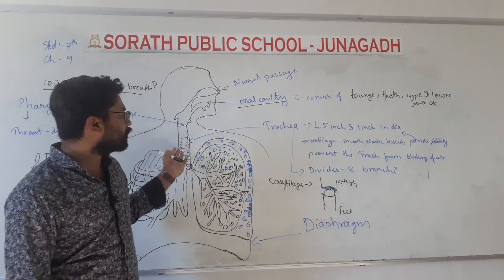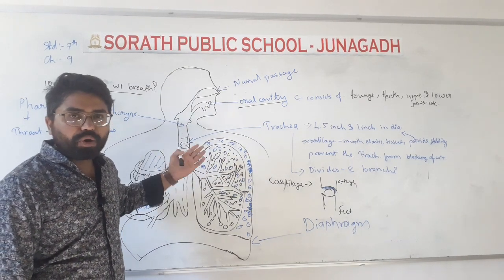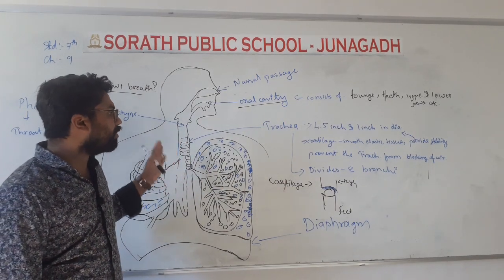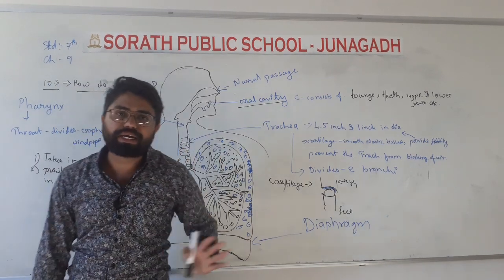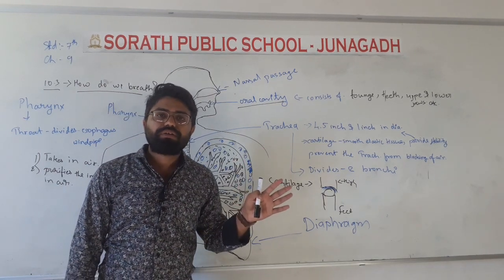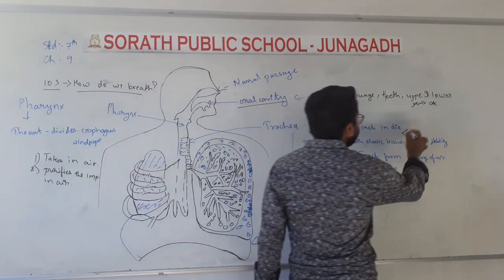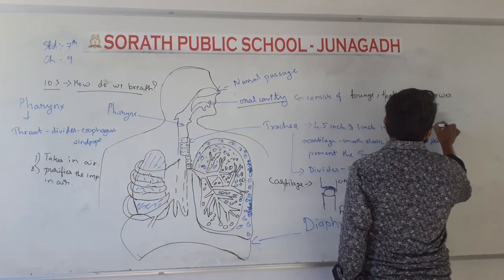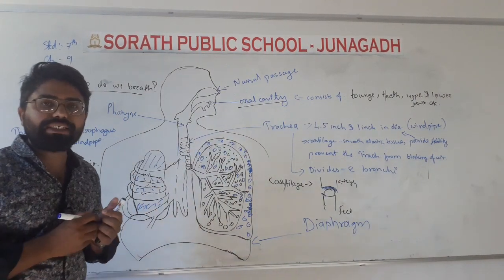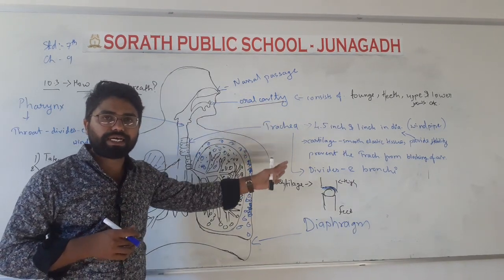And what does it help in the trachea? This trachea's outer surface is made up of a cartilage, and it provides the stability for the trachea to stand, and it also prevents the trachea from blocking of the air. Okay, this is the main importance of the cartilage that is present in the trachea. Trachea means windpipe. Okay, this windpipe through which our air passes is known as a windpipe in simple language, and it is known as a trachea.